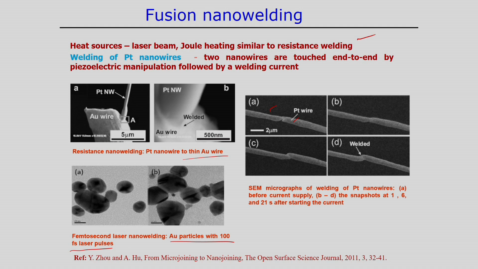Apart from that, here is the welding of platinum nanowire before current supply, and B to D show snapshots after 21 seconds. After application of this, the joining of these two tubes happens in this nano welding process.